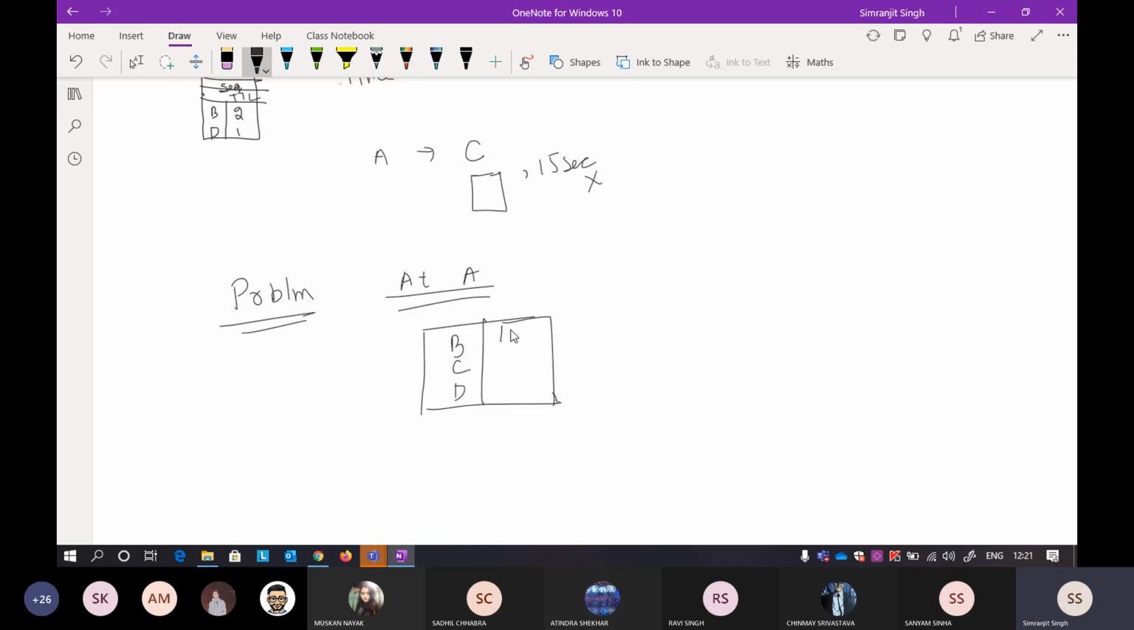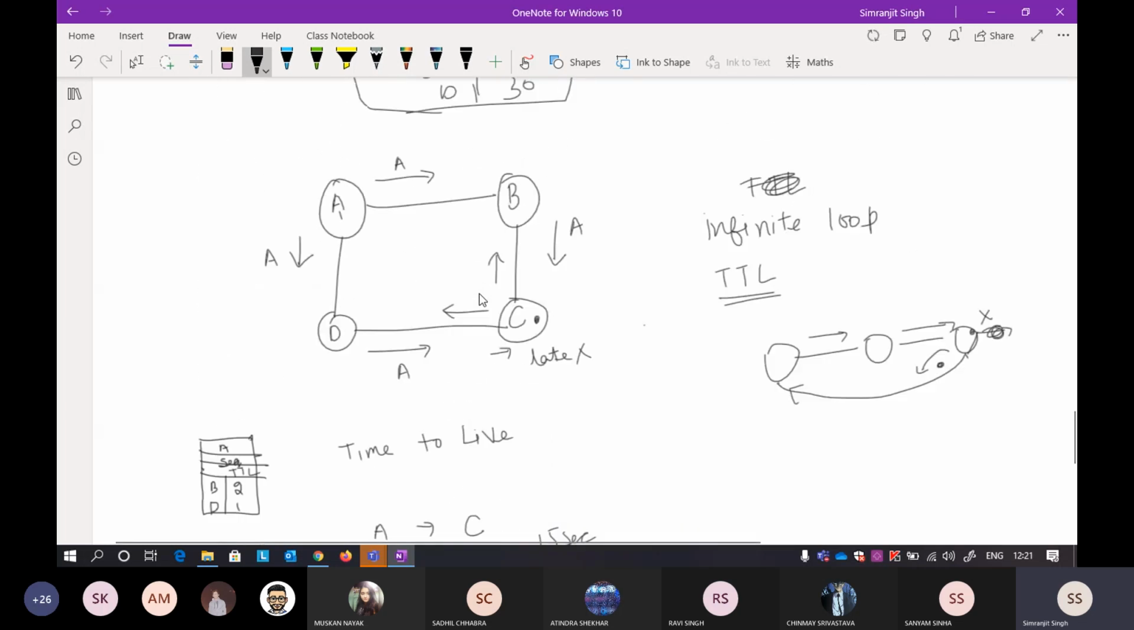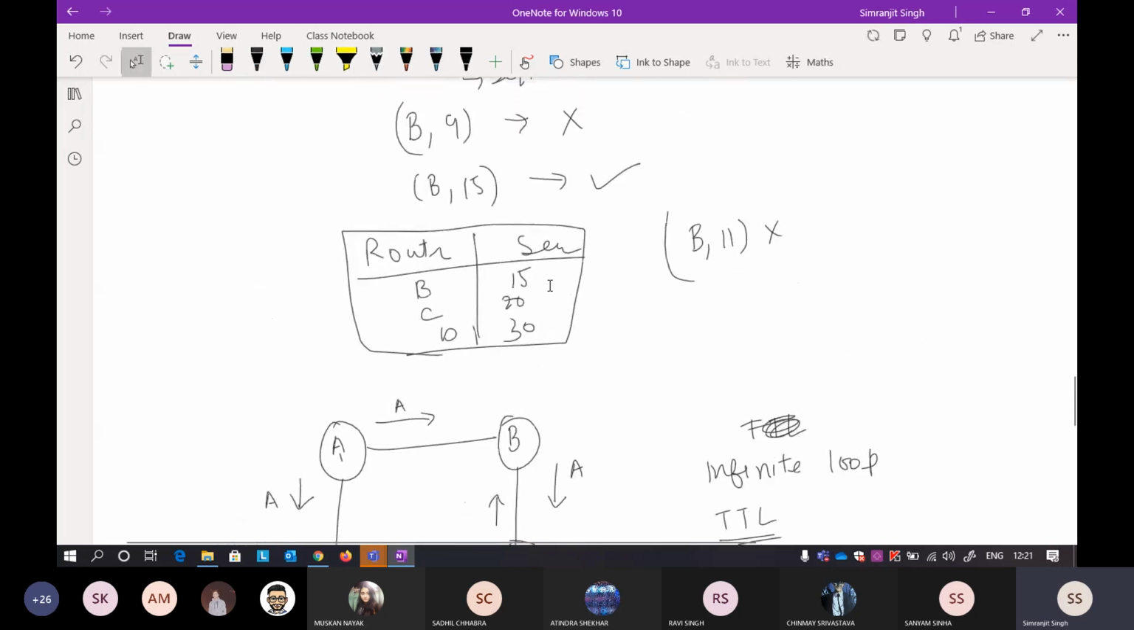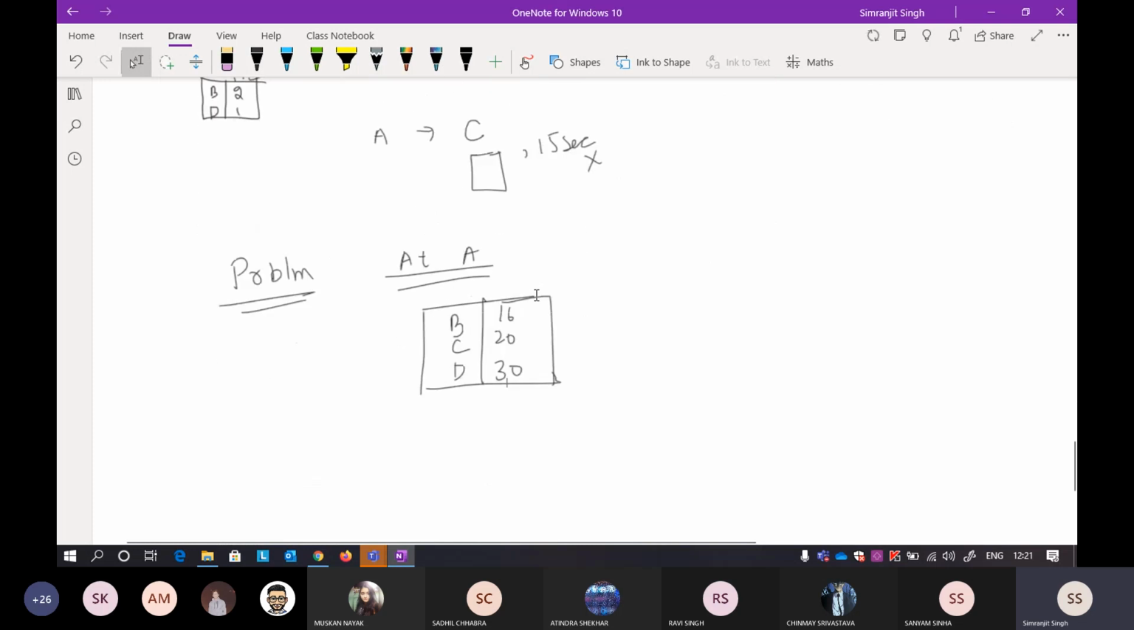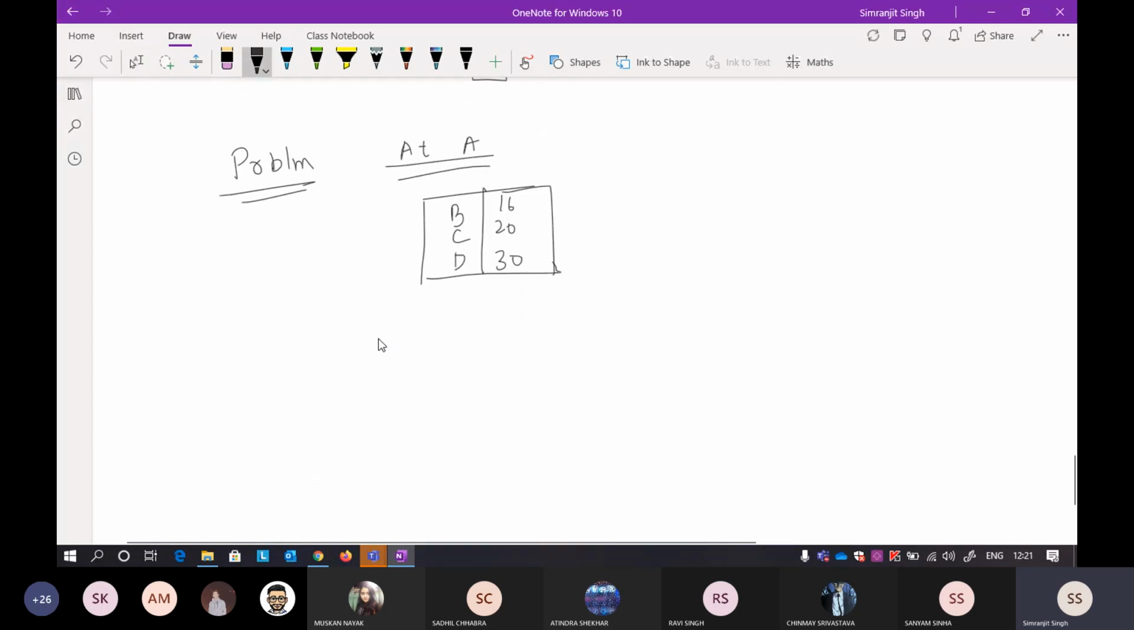and then the information was 16, 20, 30. So again, I'm talking about this particular thing, the router and the sequence number, if you remember. Now, suppose you got B15 now. At this time you got B15. You already know that if you get B15, you will discard it because the B16 entry is already available to you.